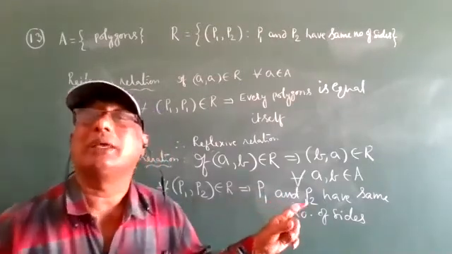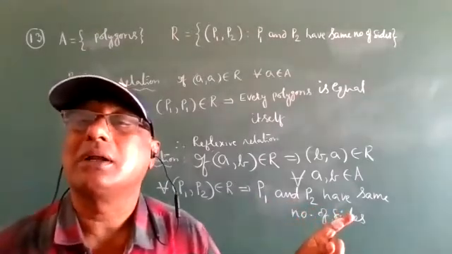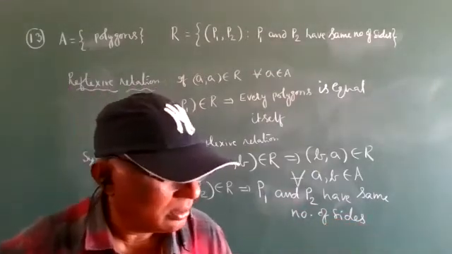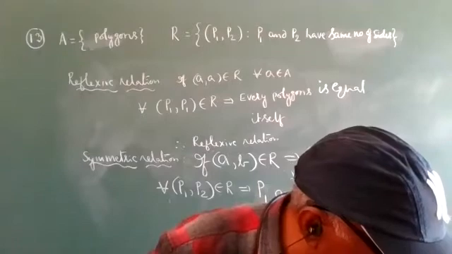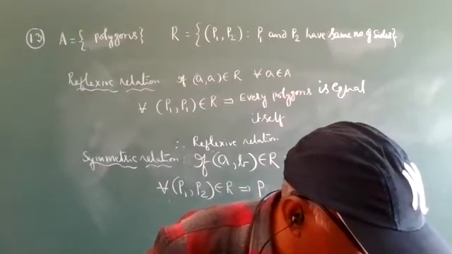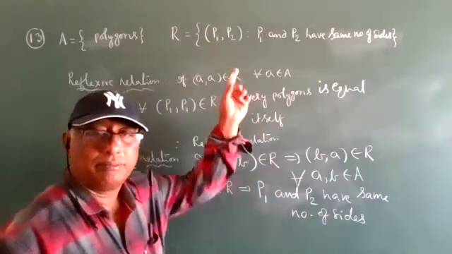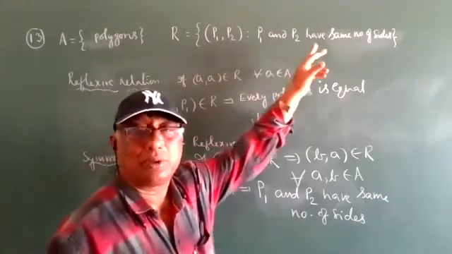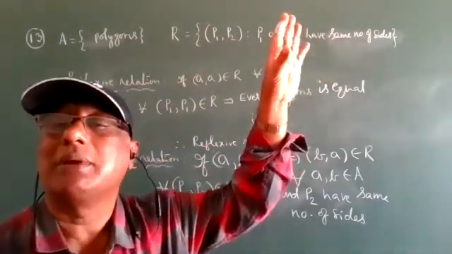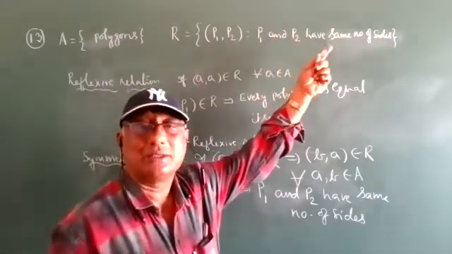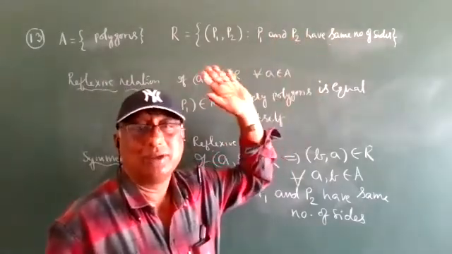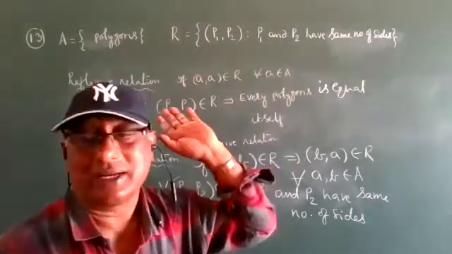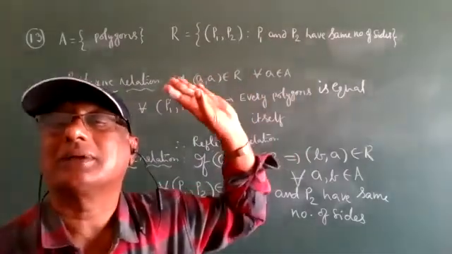Okay? Sorry, you are changing the question, or is it like that? What question is changing? I am not changing the question. It is the same question. The question is that P1 and P2 have the same number of sides. I did not write "same", that's why I will write it now. I forgot "same". "Have number of sides" is not correct. It should be "have same number of sides". I forgot, now I will correct it.